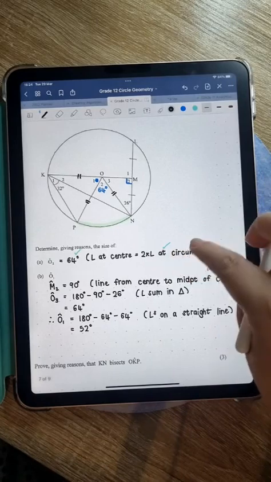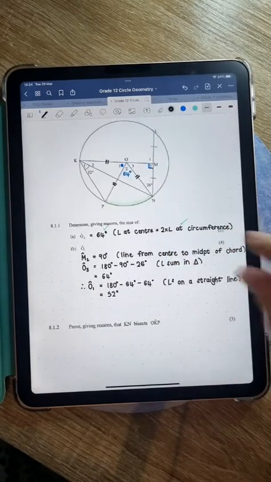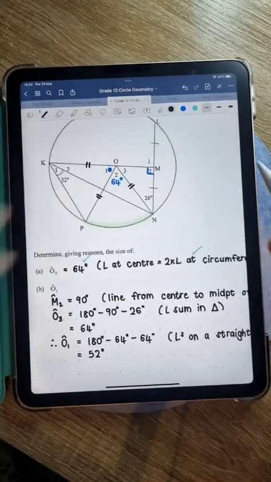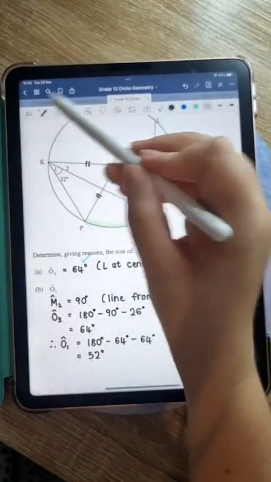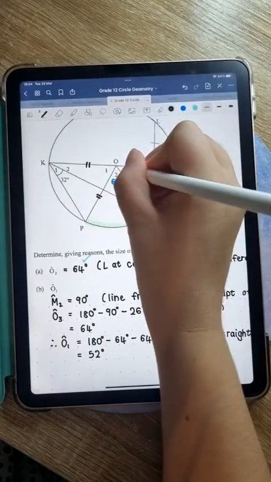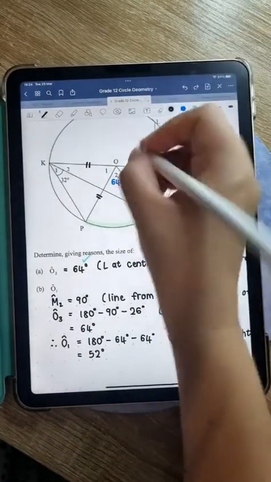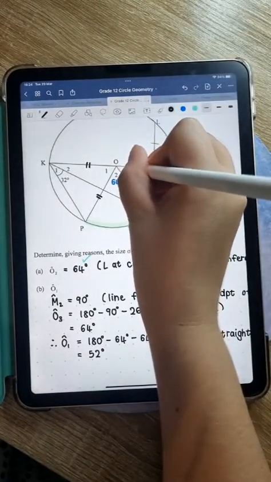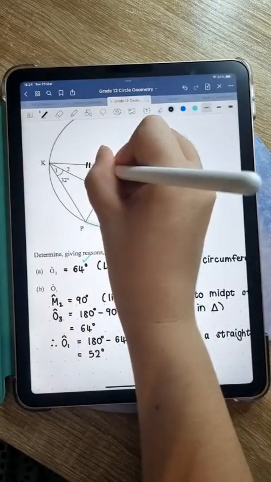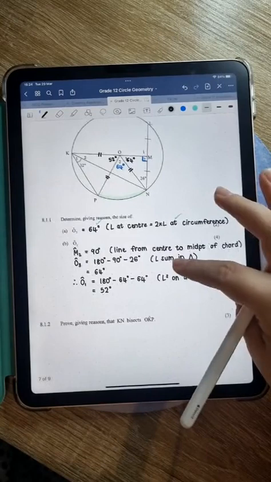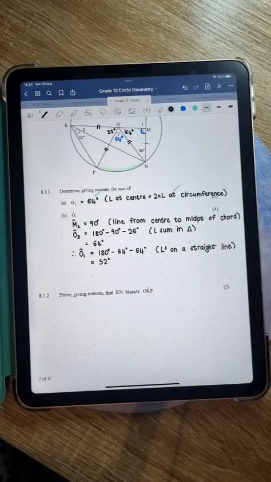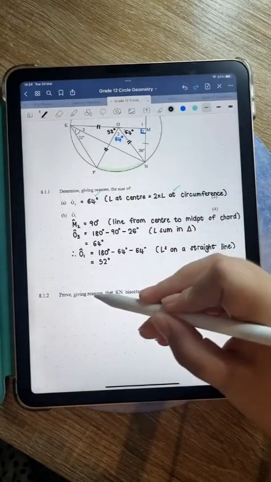All right. One last question. Let me actually just fill this in quickly because we found these values now. So let me fill in that O3 is also 64 degrees. And then O1 is 52. Okay, now they're saying, and here we go, guys. Here is a prove question, all right? Prove giving reasons.